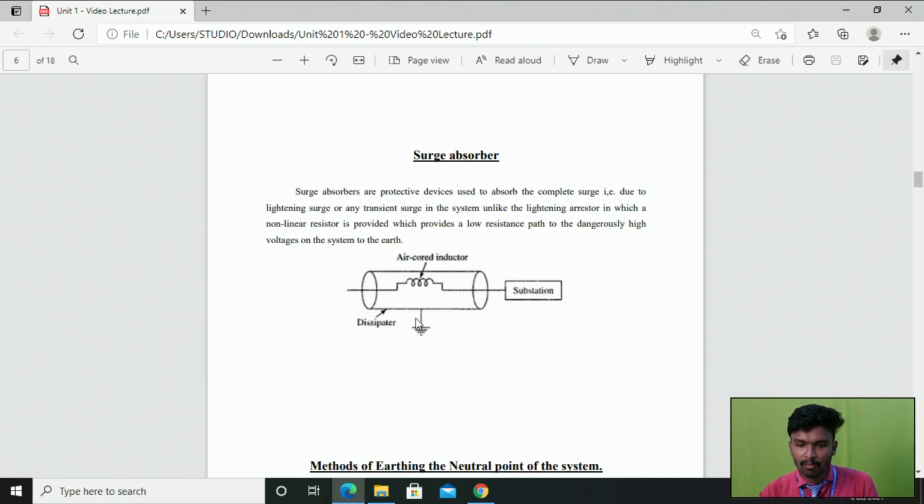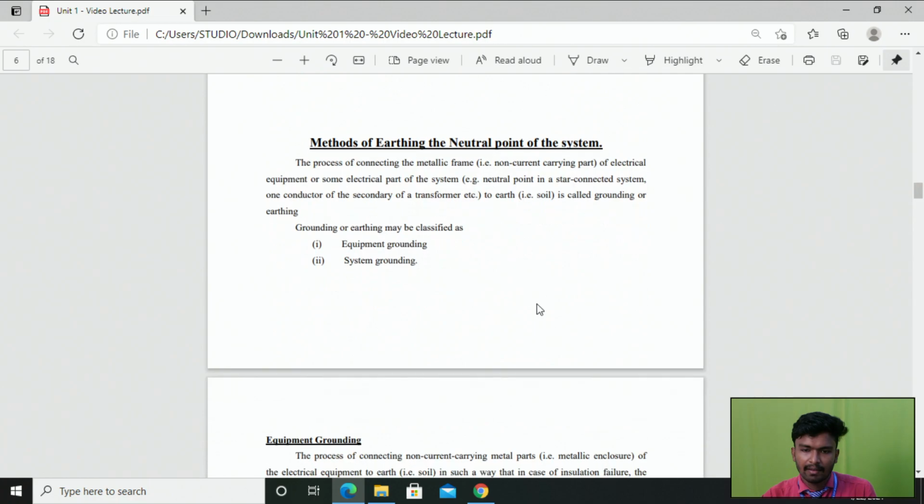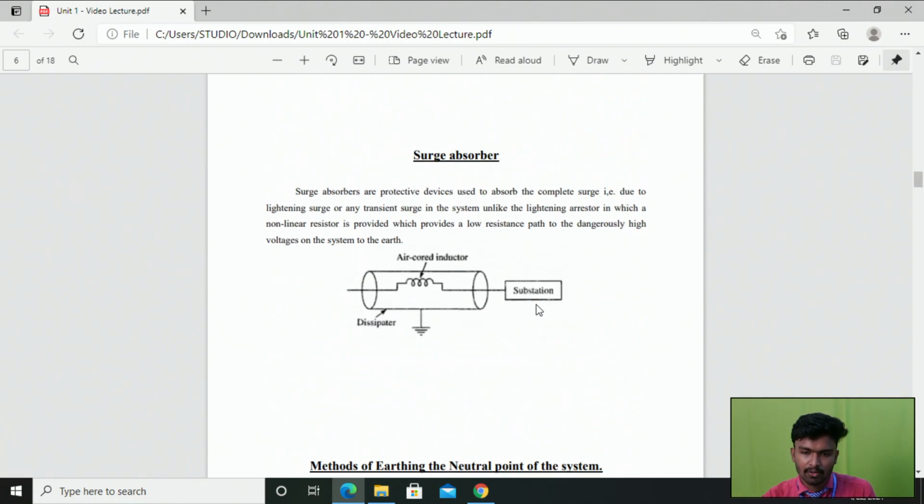this surge absorber works as a transformer, an air cored transformer, because here we have an air cored inductor and a dissipator. Transformer means we have two windings. So the air cored inductor acts as the primary winding, and the dissipator acts as the secondary winding. So the surge absorber acts as an air cored transformer. So whenever the lightning's extra surges are created, it will flatten that arc, which is diverted to the ground with the help of this connection. Right. So that's all about this surge absorber.